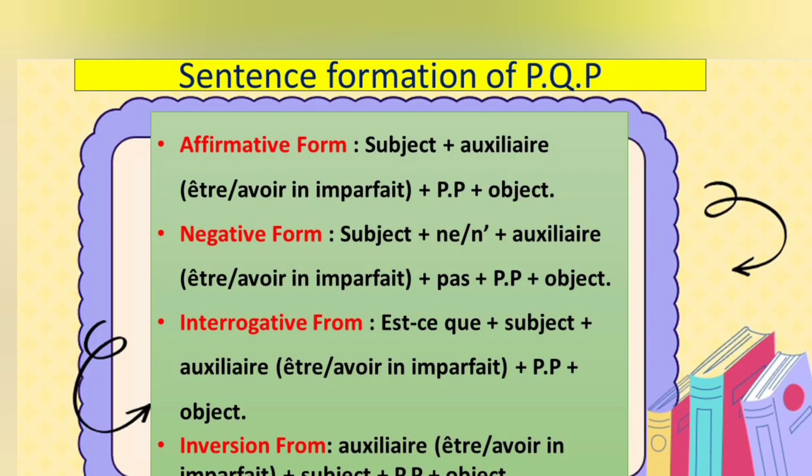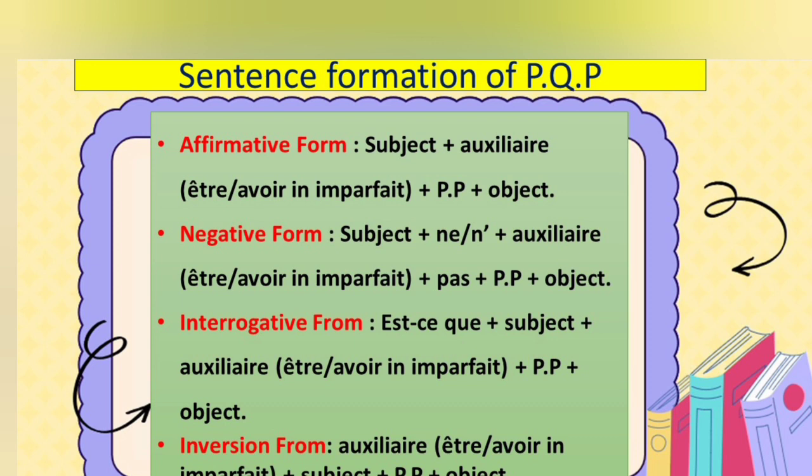Let's see sentence formation of the plus-que-parfait in different forms of sentences. For example, if you want to write affirmative sentences, meaning positive sentences, which rule will you follow? First you will write subject plus auxiliary. Auxiliary means être or avoir in imparfait form. Then the participe passé of the main verb, and then the object. Object means the rest of the sentence.